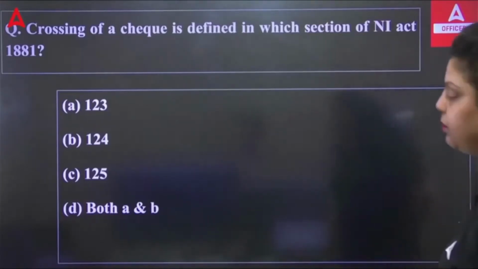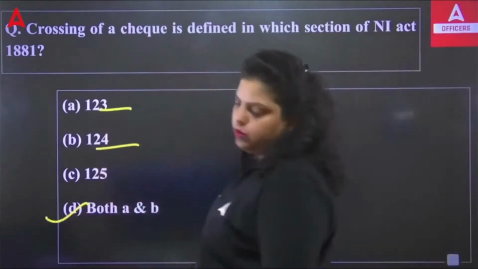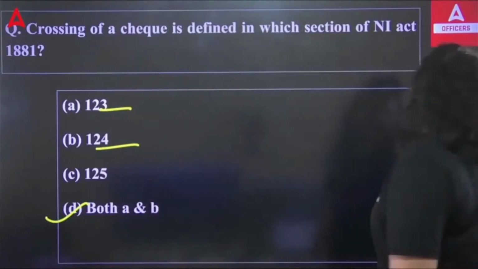It is defined under both section A and B. It means 123 and 124. So section 123, 124 deals with two types of crossing, that is general crossing and special crossing.